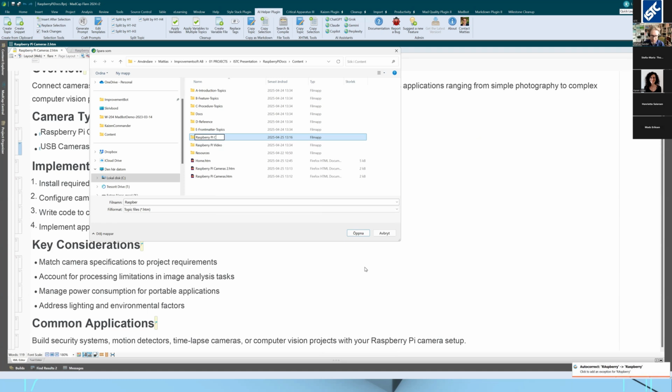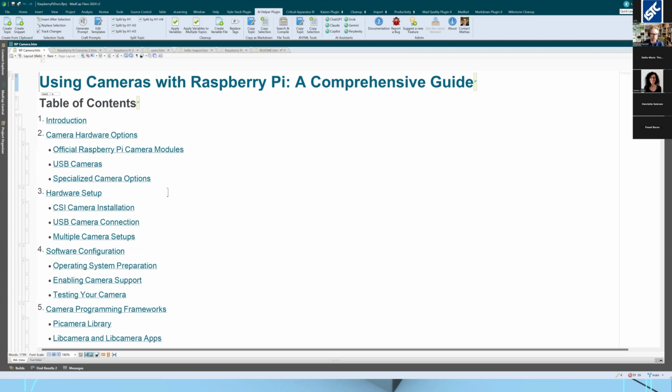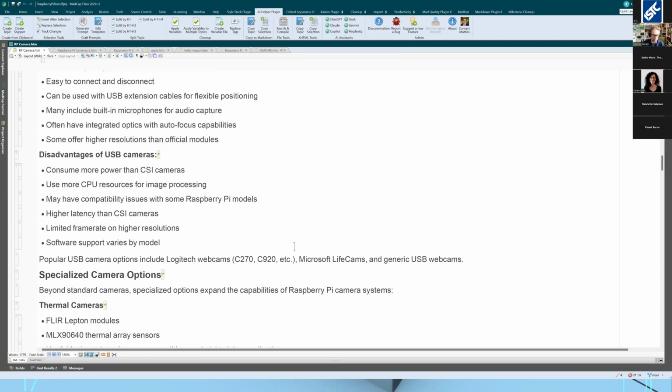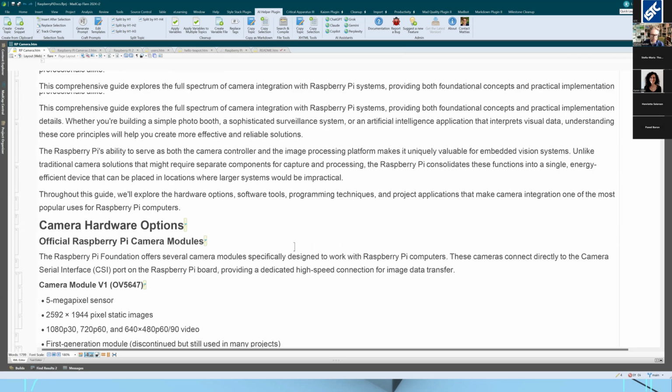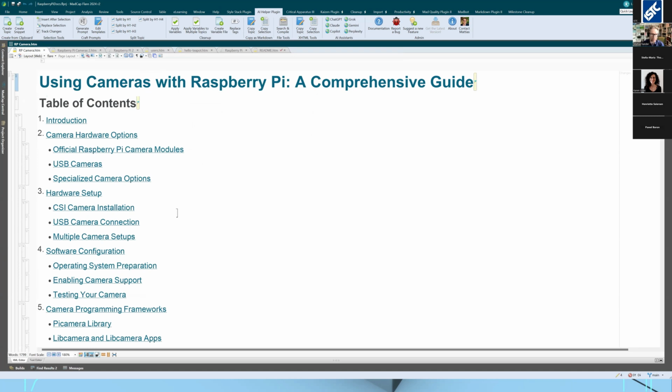Raspberry Pi camera. All right. And this is going to create a very, very long topic here. And say you wanted to turn this into a user manual. It sort of is a user manual, but it's one topic, and you might not want to have one topic. You want to have several topics.